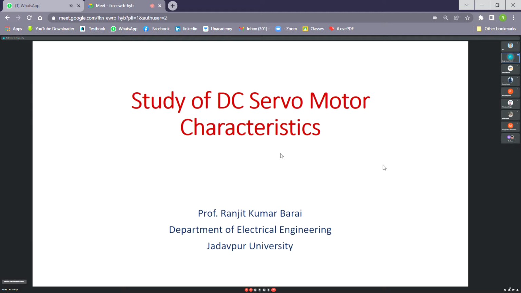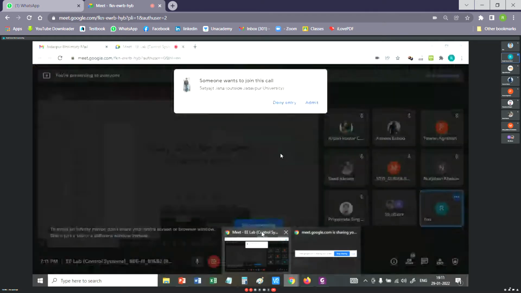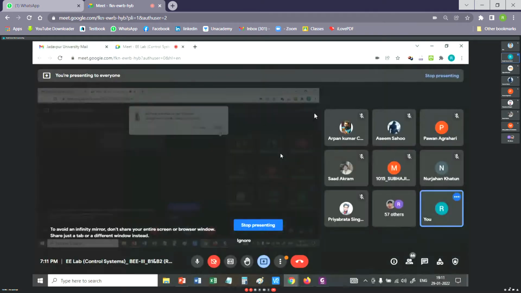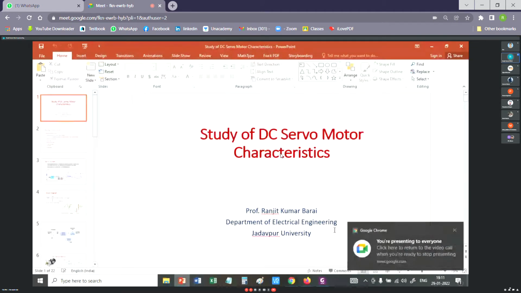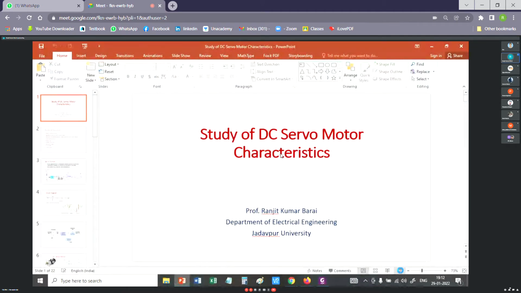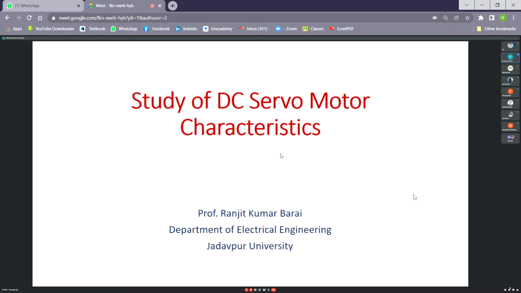Now, why are we so curious to know about the characteristics of a DC servo motor? You have already studied full-fledged papers on DC machines and their characteristics, speed, torque, and other characteristics. So what is special in a DC servo motor that we are trying to study its characteristics?